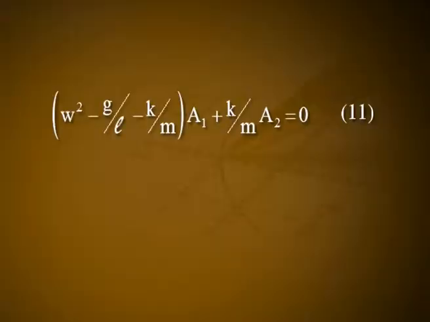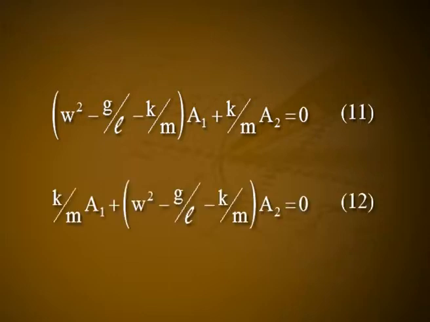The simultaneous equations for a1 and a2 can be written as w square minus g by L minus k by m into a1 plus k by m into a2 is equal to 0. Let it be equation number 11. K by m a1 plus w square minus g by L minus k by m into a2 is equal to 0. Let it be equation number 12. Similar equations can be written for b1 and b2 also.